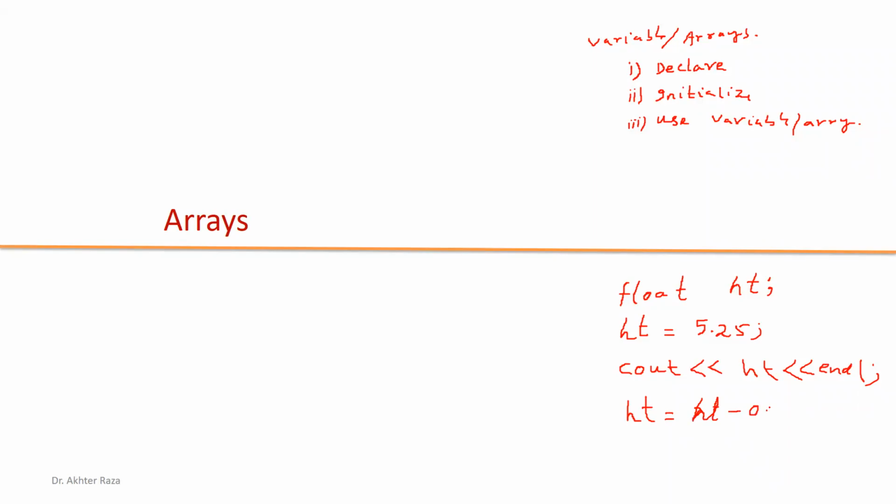What is the value 0.25? Suppose this height was taken when the student wore a heel of 0.25 inch. So if we want to take the height without heel, we have to write the formula: height is equal to height minus 0.25. So we can subtract or add any number to the variable.